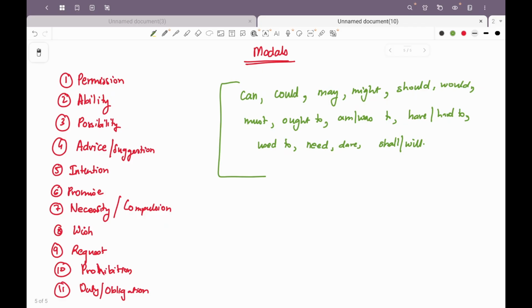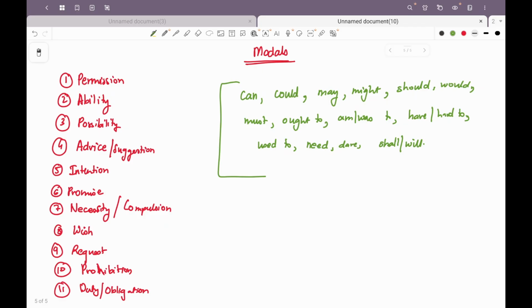It is also used in case of deduction. He has a big house, he must be rich. So what is showing that he is rich? The big house that he owns shows that he must be rich. Must have is used about a past action or situation indicating non-performance of the action. You must have followed the instructions, but you didn't, right?